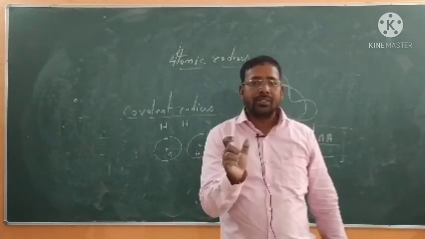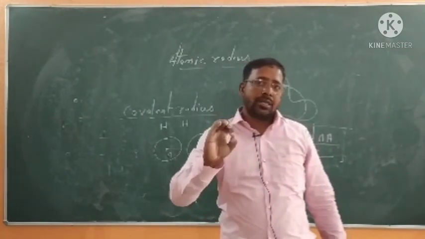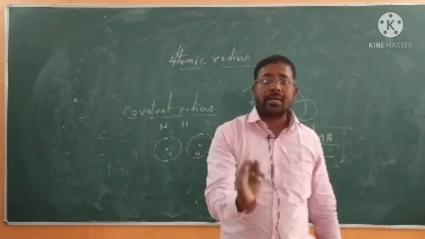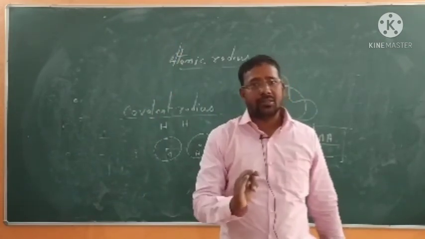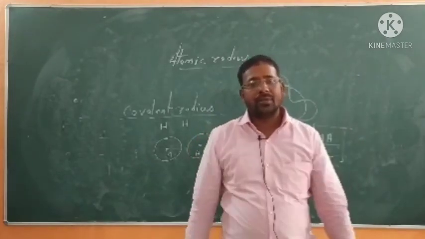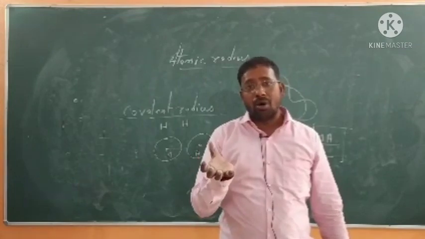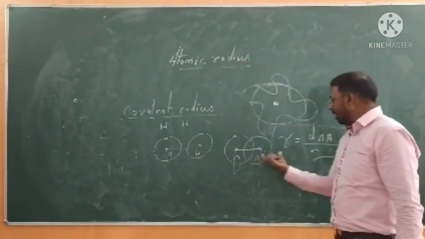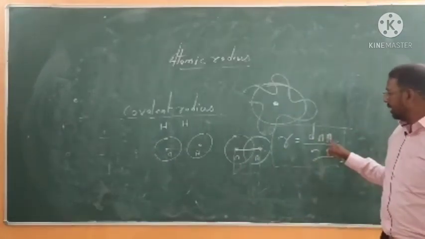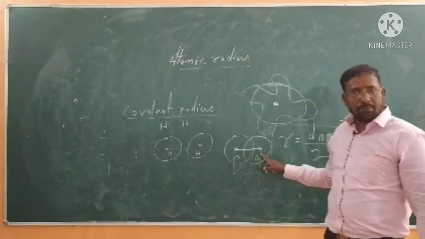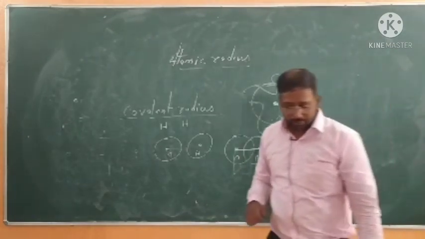Simply it is given that the distance between the nucleus and the outermost shell is called atomic radius, but it is not possible because electrons are wave as well as particles. So in this case, when two atoms combine and form molecules, at that time you can find the radius by this formula, radius = dAA by 2. AA means the radius of A and the radius of A combined and divided by 2. By this formula you can find it out.